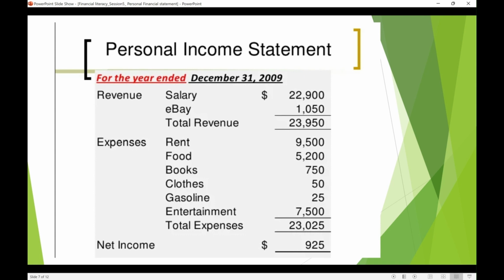It is very important to make sure the net income is positive. If it's negative, then see where you can cut the cost. The personal income statement helps you to control your finances.